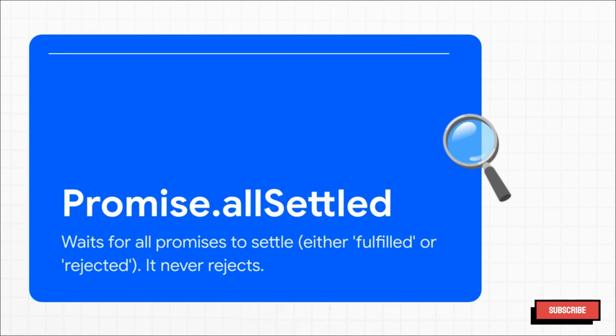It also runs a bunch of promises in parallel, but its whole philosophy is different. It patiently waits for every single one to finish, to settle. And here's the kicker: it never rejects. Instead, it just comes back with a list of outcomes, telling you which ones made it and which ones didn't.